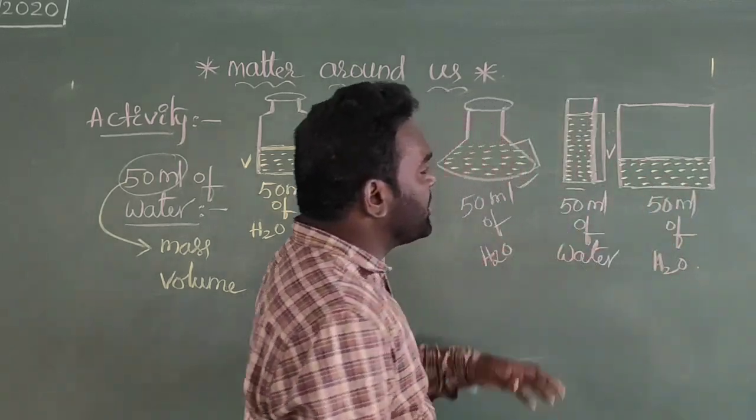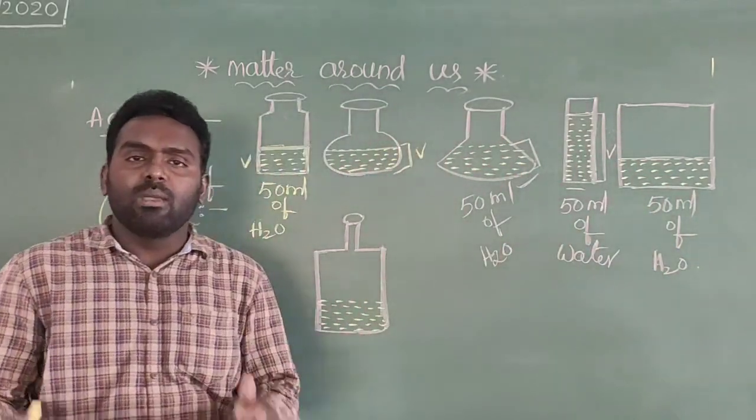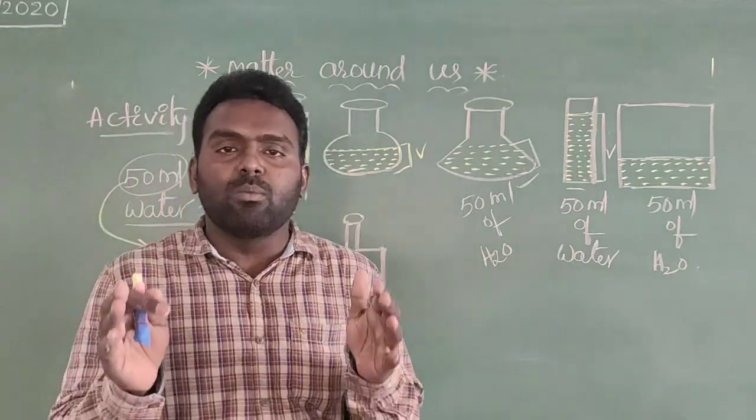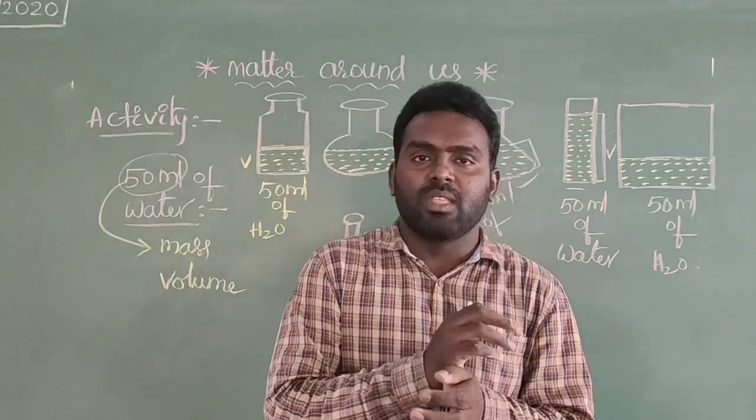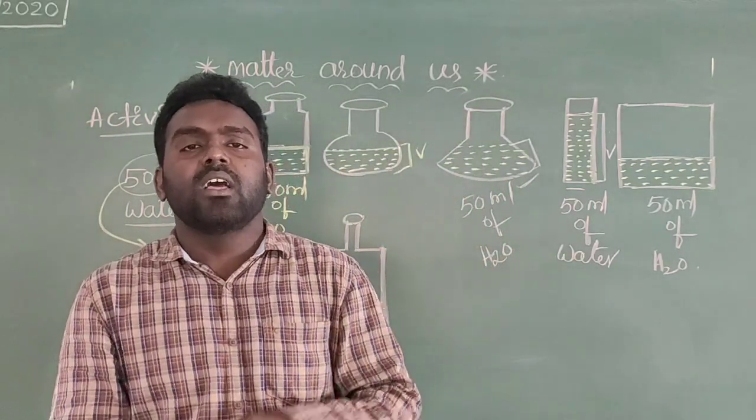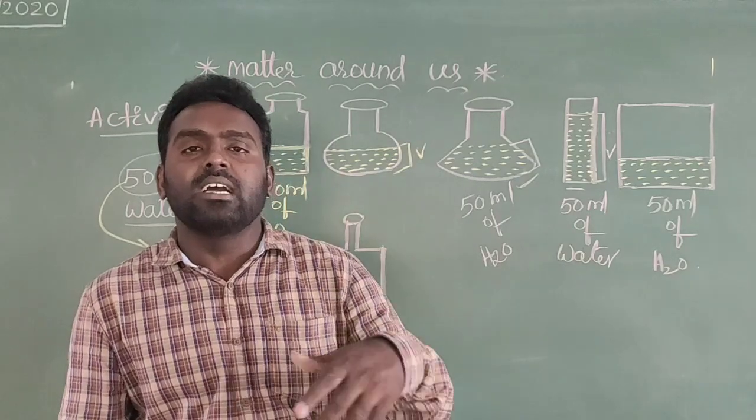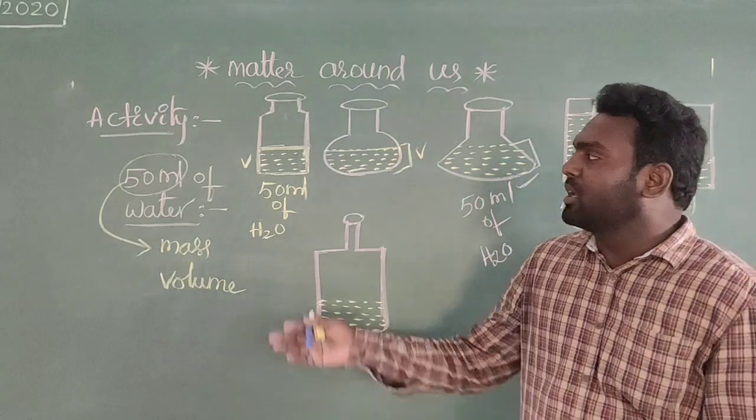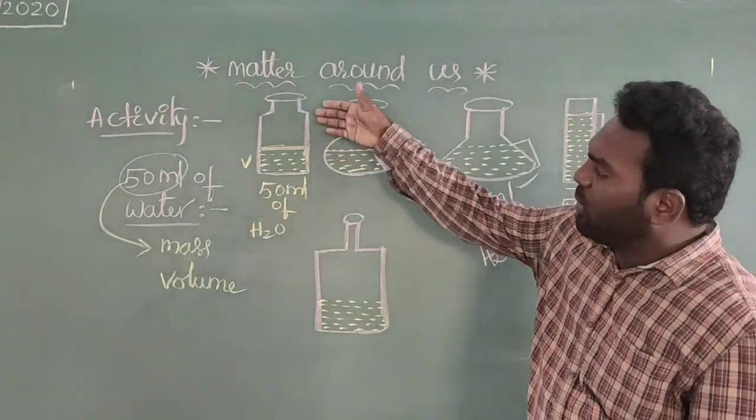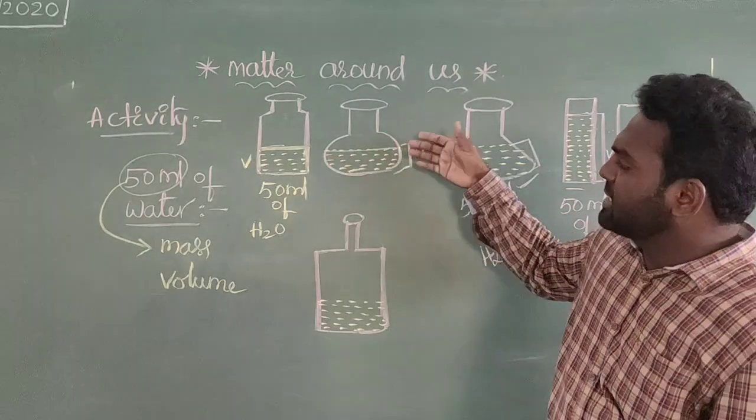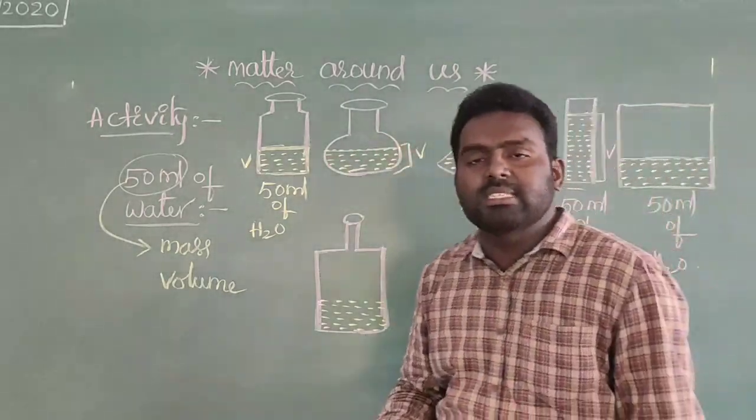The shape of the container is completely different. Why? Because of which type of container we are taking. So the shape of the liquid mainly depends on that container, and the volume of the liquid also depends on that container. So what is the shape of the container? That is called the shape of the liquid.